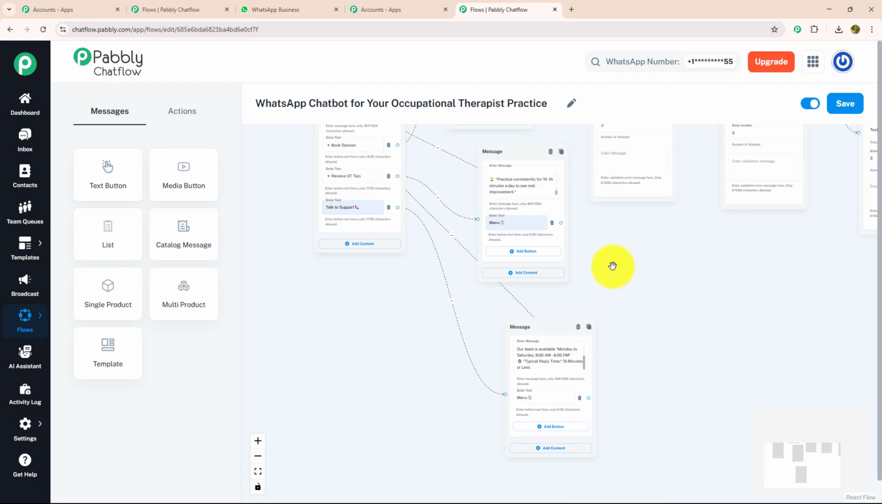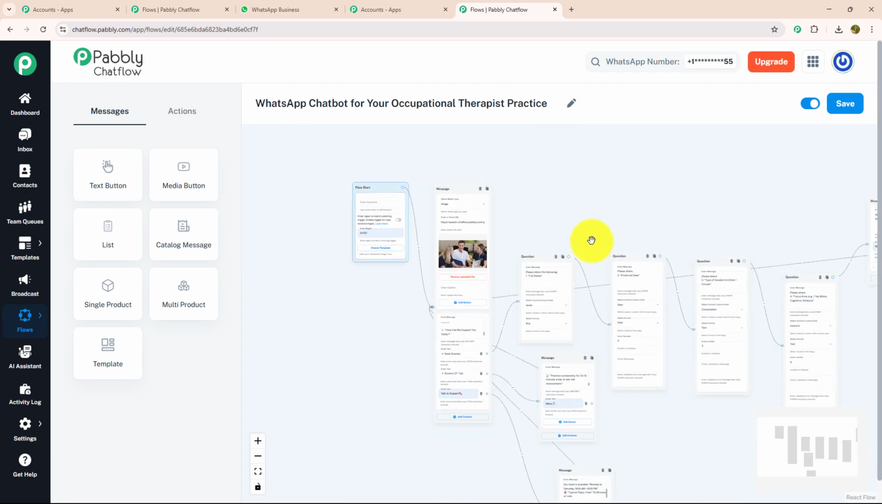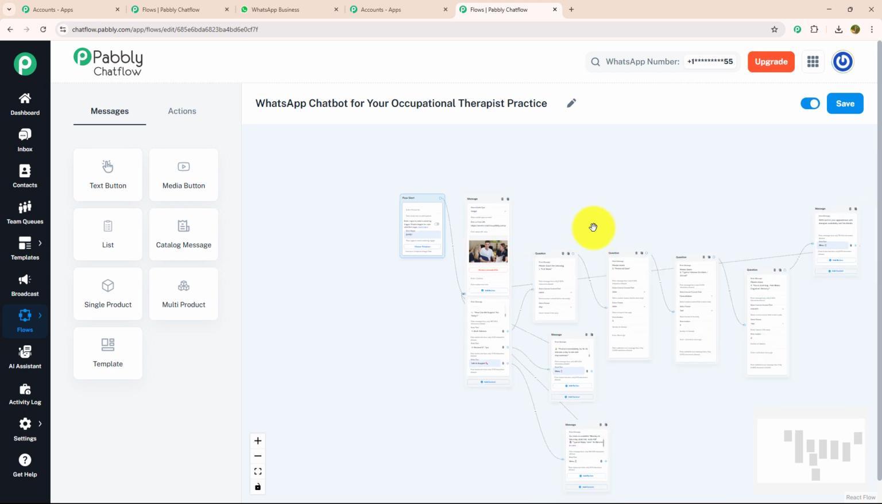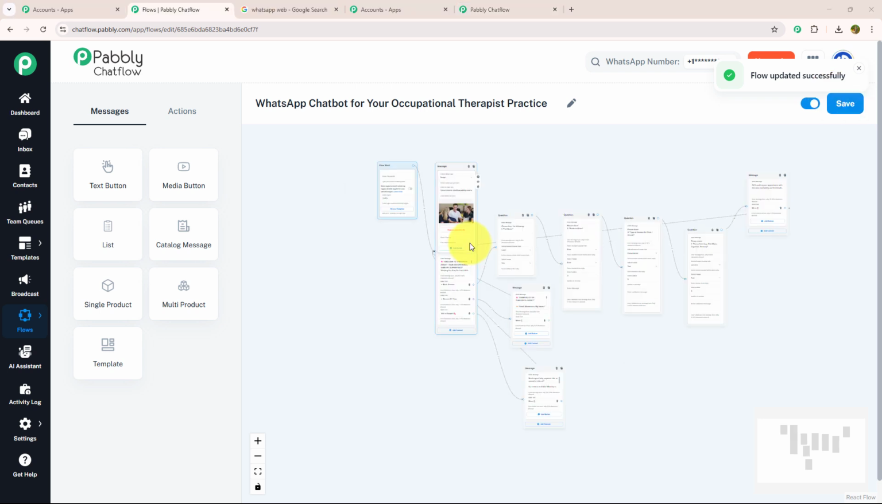So yes, as you can see, I have entered all the design information that would be needed to run a chatbot for an occupational therapist business. On to our last step, don't forget to activate your flow and save it. As you can see, I got a message that the flow updated successfully. That means my flow is ready to run in real time.